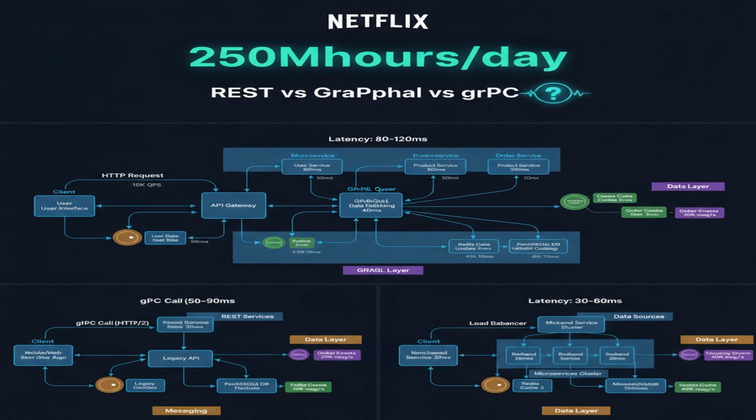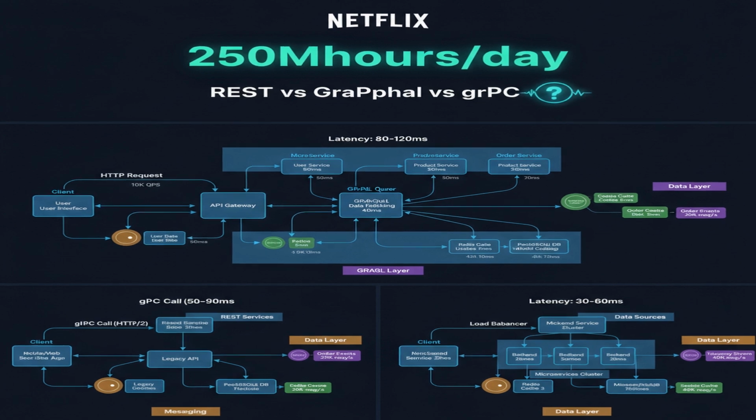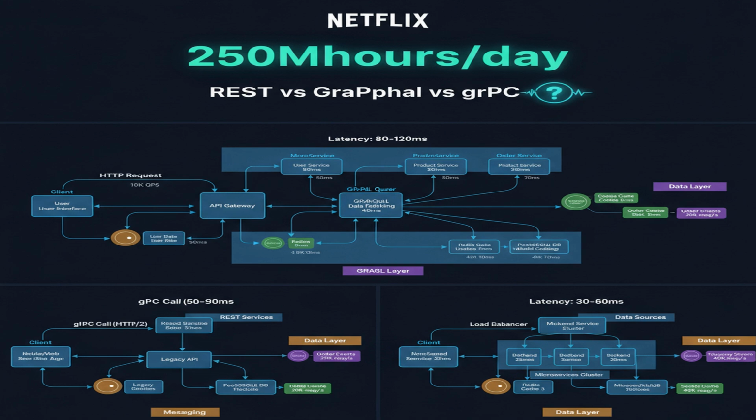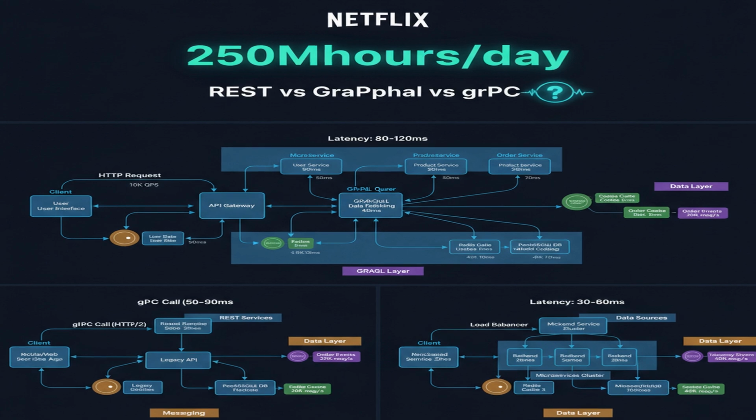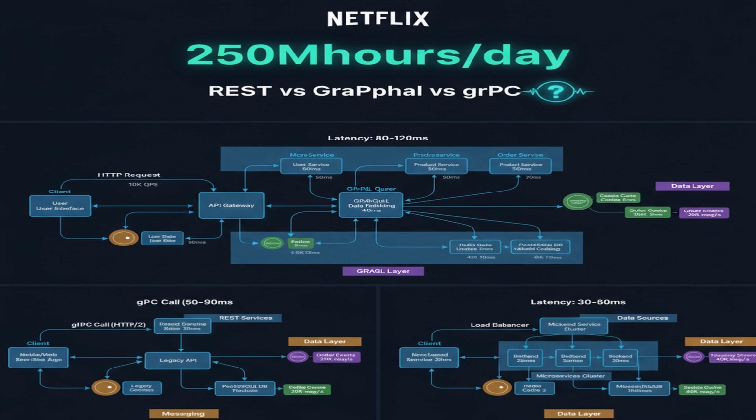Error handling is crucial. We'll use standard HTTP status codes for REST, 200 OK, 400 bad request, 500 internal server error, and gRPC status codes for gRPC. Performance considerations. REST can suffer from overfetching and multiple round trips. GraphQL can solve overfetching, but introduces complexity in resolvers. gRPC offers high performance due to binary serialization and HTTP2.